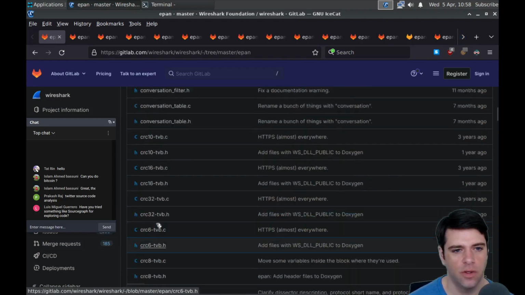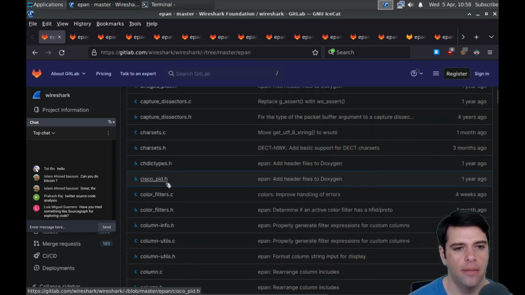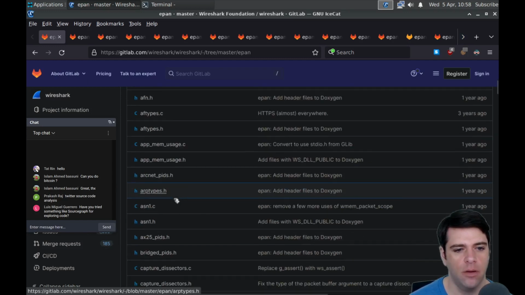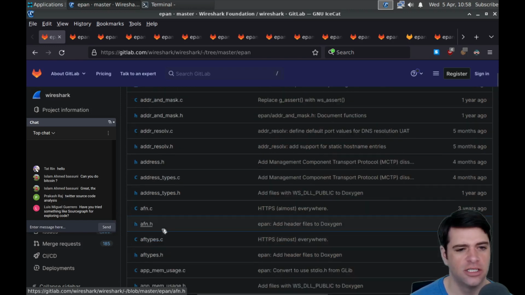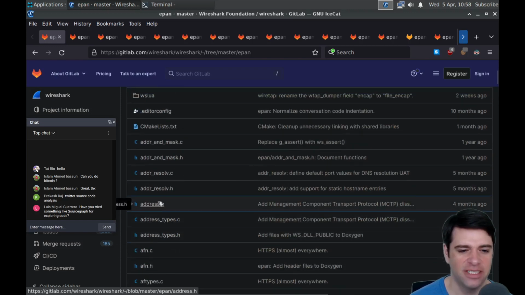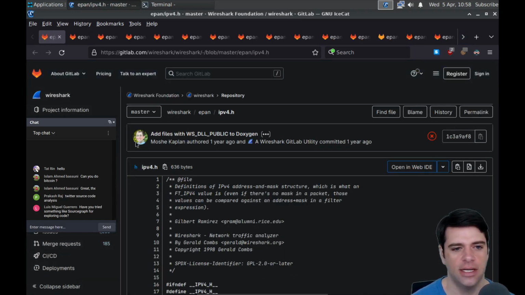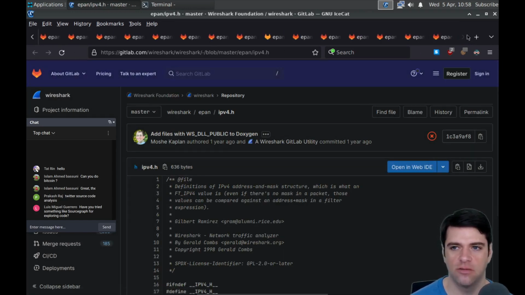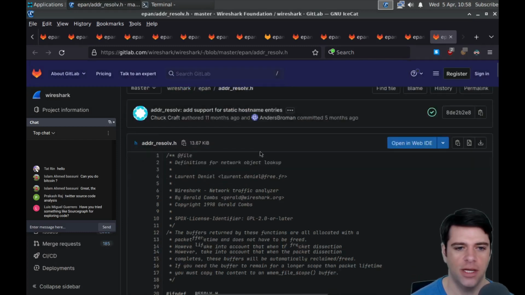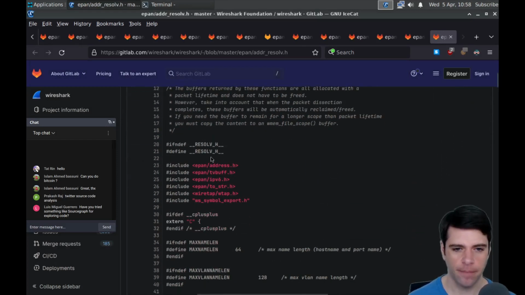And disabled proto. Okay, so I think this should be good. A good sampling. Oh, ASN1. I don't think that's interesting enough to look at. Maybe address and address resolve. And I'm going to actually look at these in reverse order. I don't think I can just reverse order my tabs, but I'll just go from the end. So address resolve.